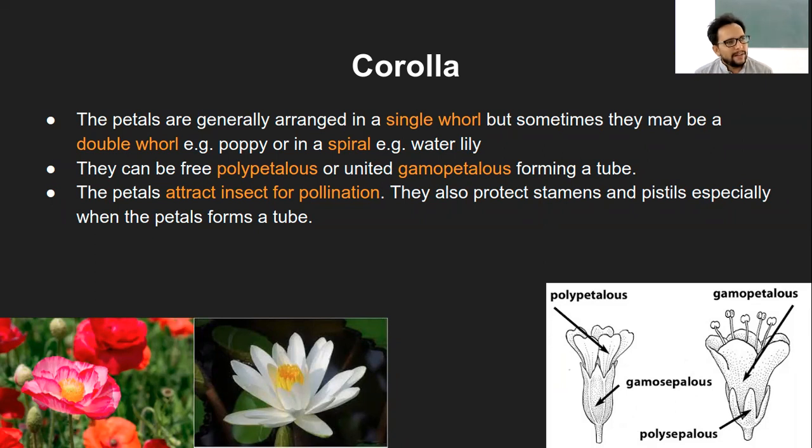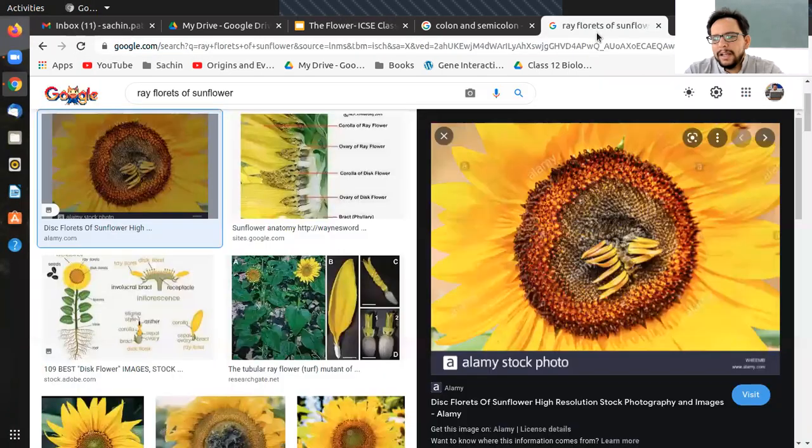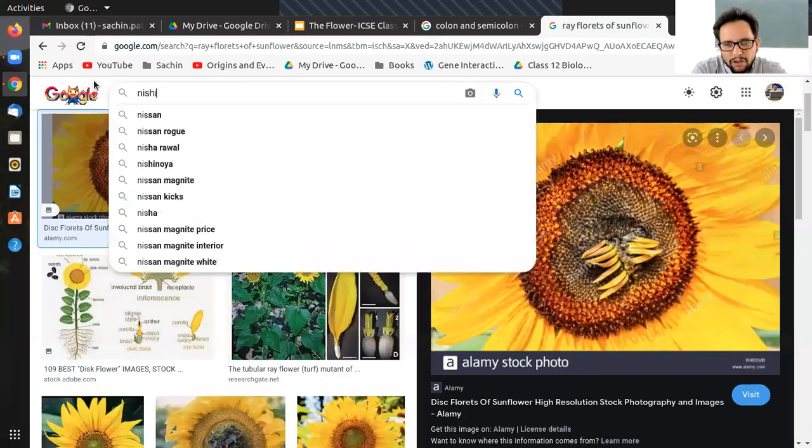Or even the other example would be, you might have seen the Nishigandha or Rajnigandha flower. It's one of my favorite flowers. It smells really good, the white color flower. That's also something like this Gamopetalous, Nishigandha.